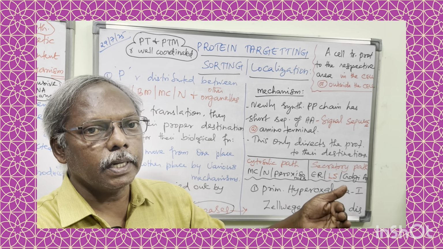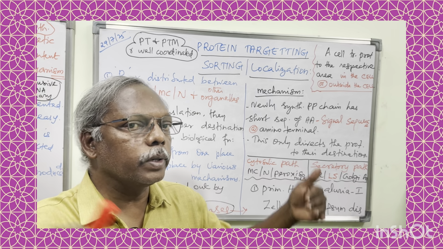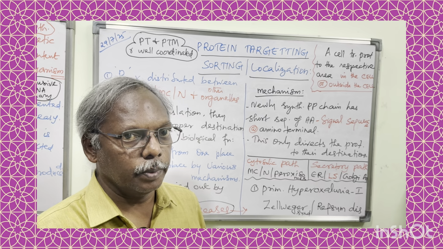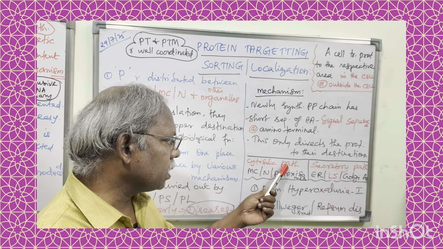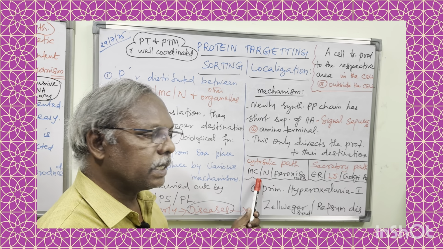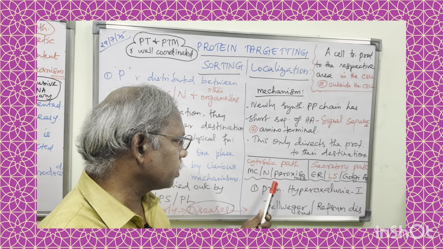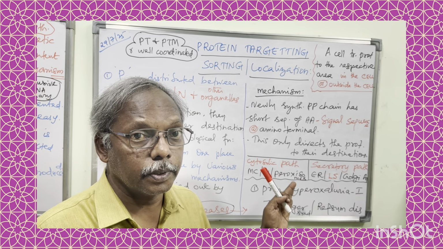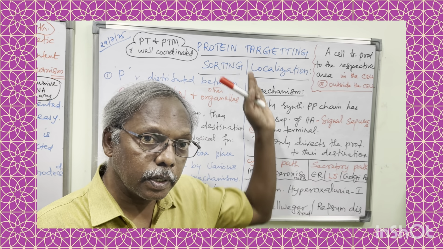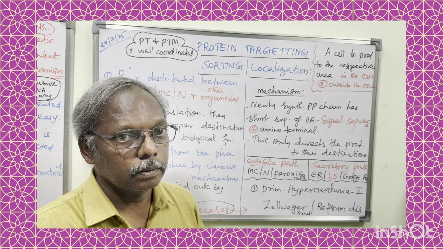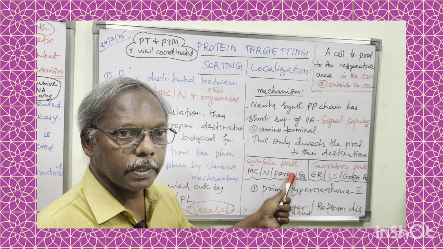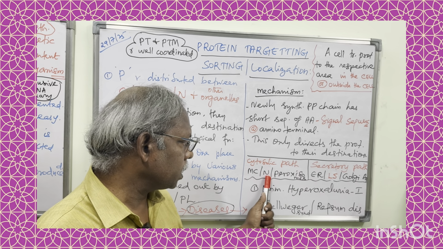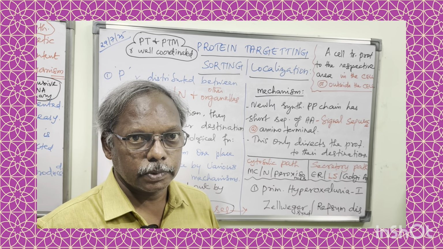Through this path, the proteins enter into particular or respective compartments. In the cytosolic path, the proteins enter into mitochondria, nucleus and peroxisomes. These are all very, very important descriptive points for your protein targeting. Okay, cytosolic pathway allows the protein to enter into mitochondria, nucleus and peroxisomes.